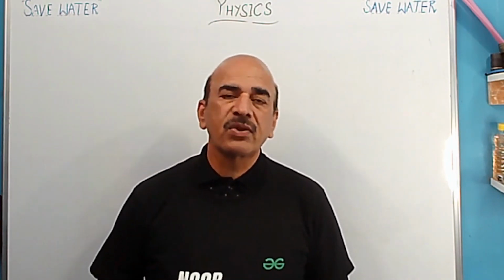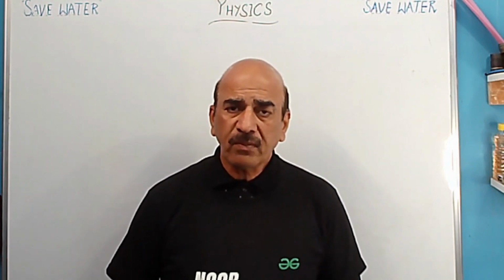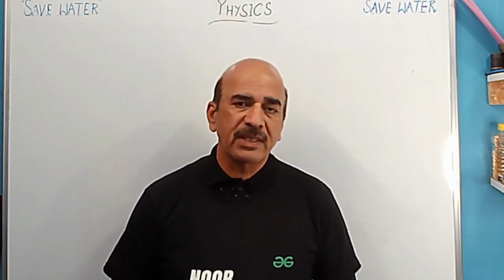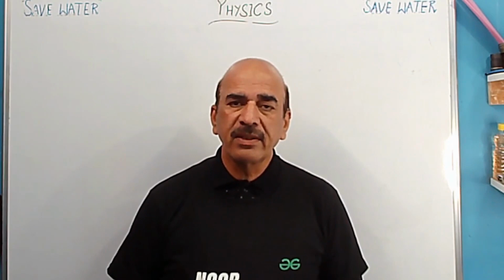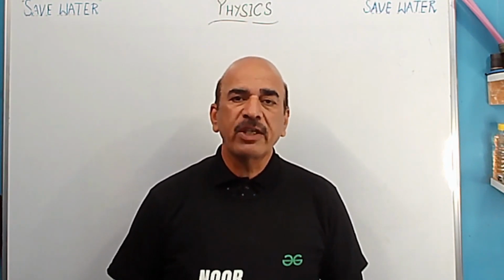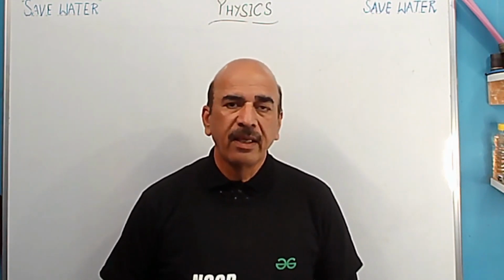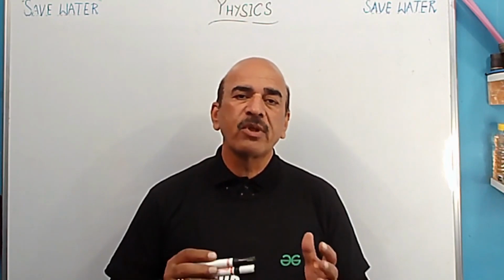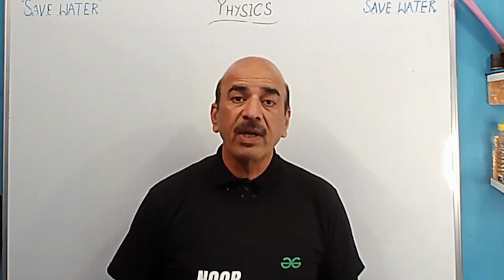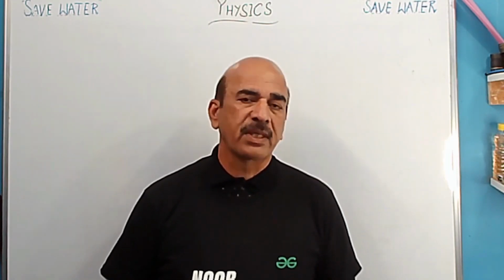That when we see the stars in the sky at night, so do we see the actual position of the stars? The answer is no. So that is not the actual position of the stars in the sky. So we see the apparent position of the stars in the sky. And what is the reason behind this? We are going to discuss.